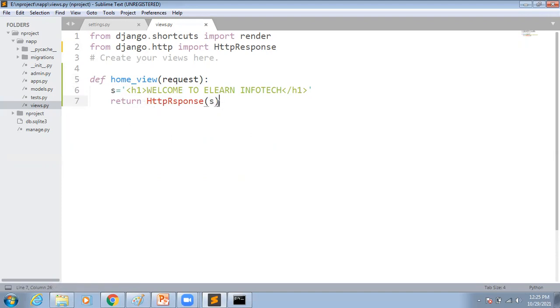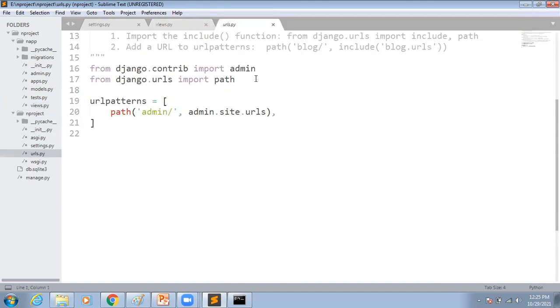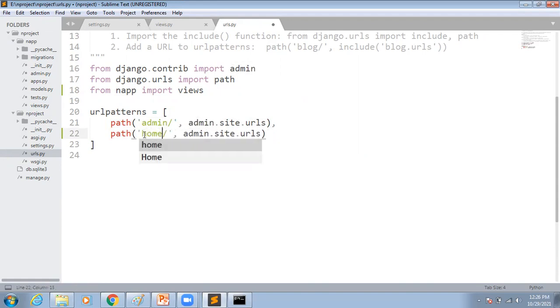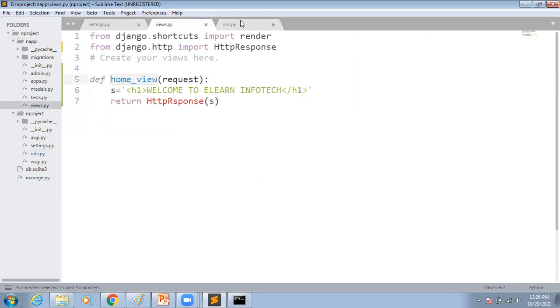Then after that, we have to connect this view with my URL. Where are URLs available? In the project subfolder only. Go to urls. Here you can see the URL is in the project folder, and views is at the application level. So compulsorily we have to import: from myapp import views. Here they are giving some URL pattern also. Just copy and change your URL name. For example, I want to display home, so you have to connect with your view: views dot, what is your view name? My view name is home_view.